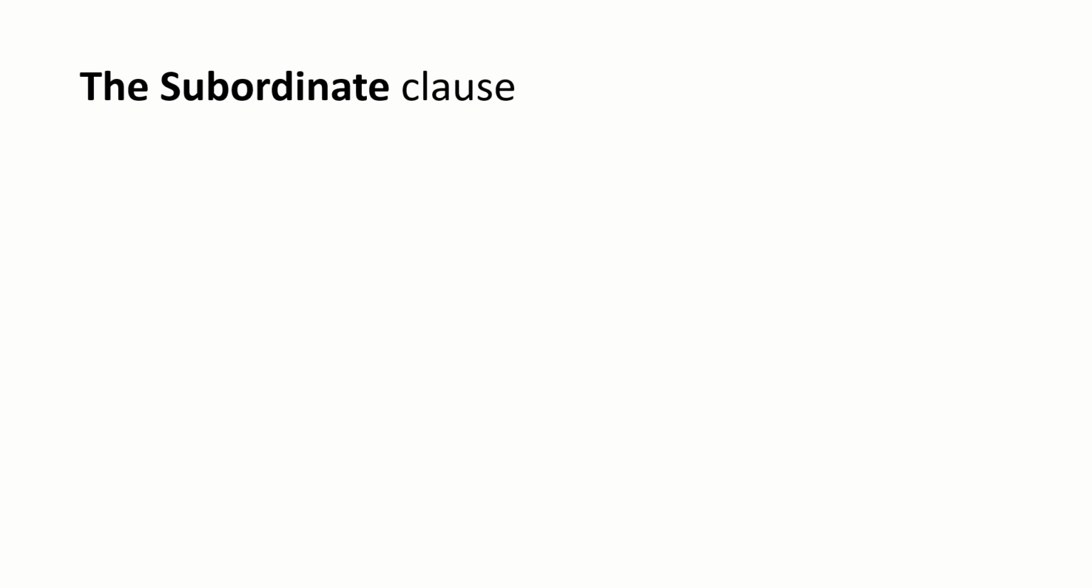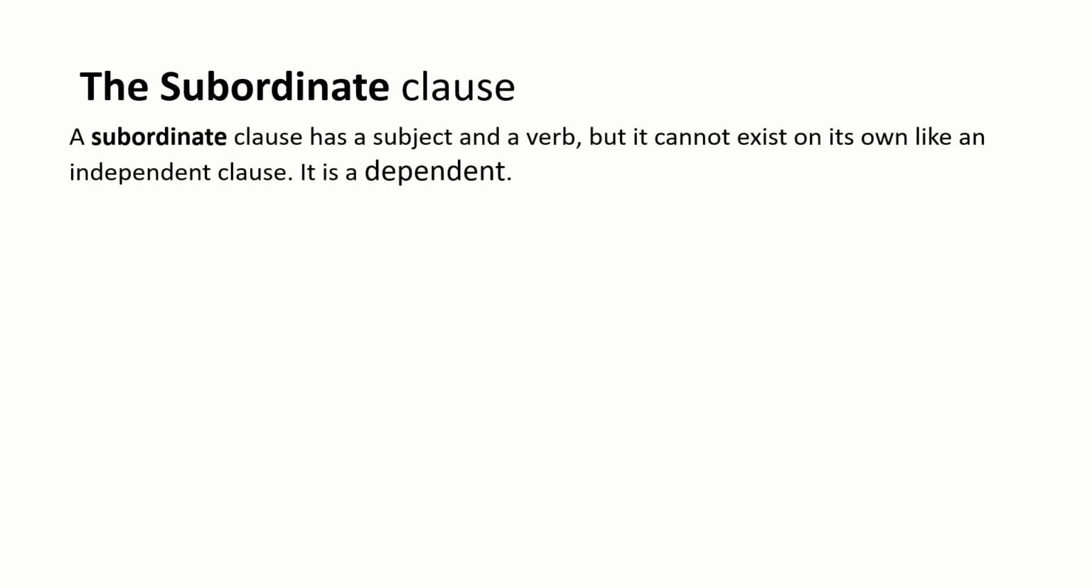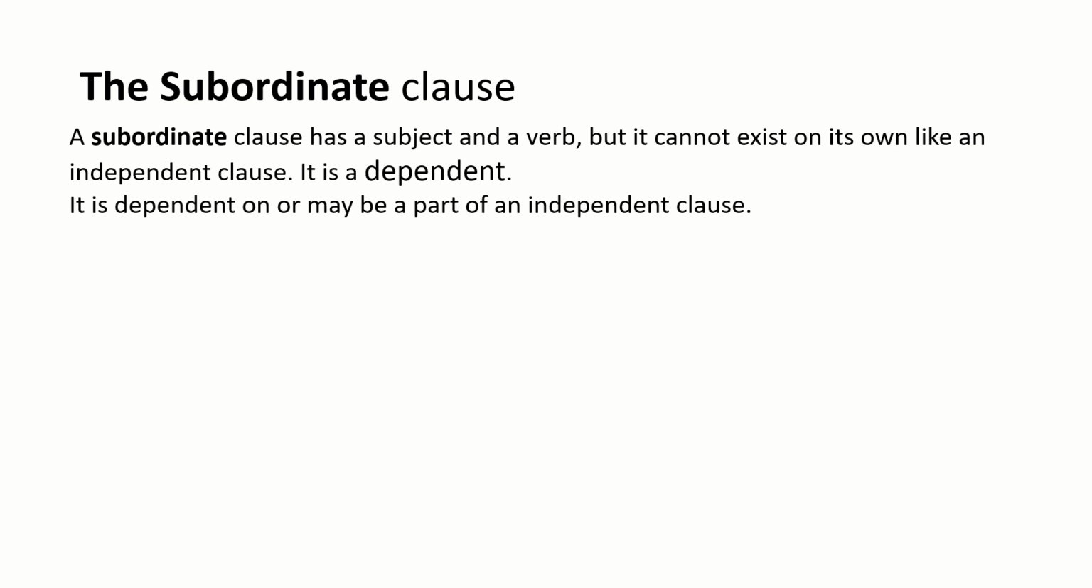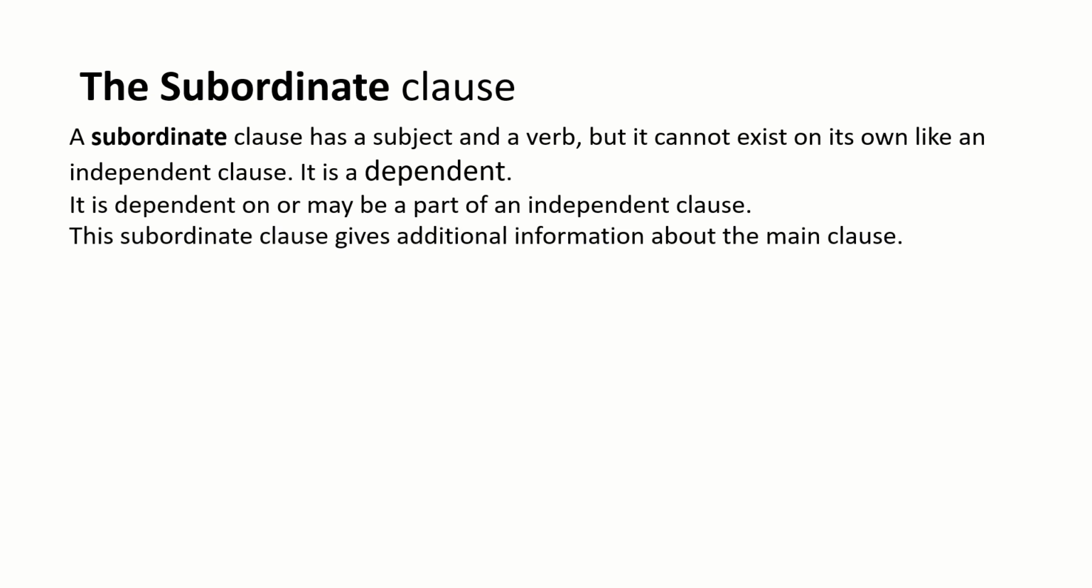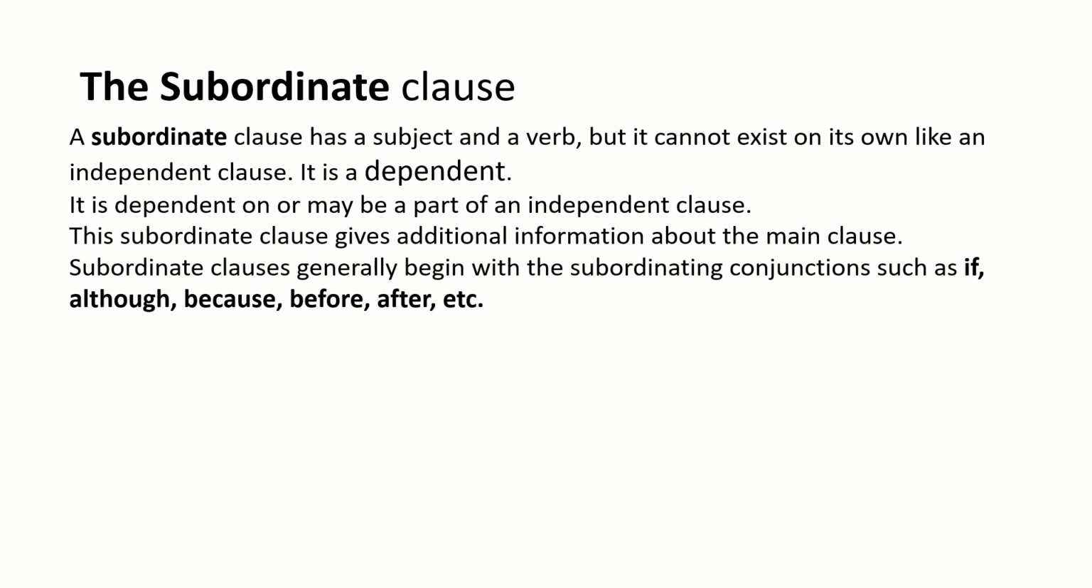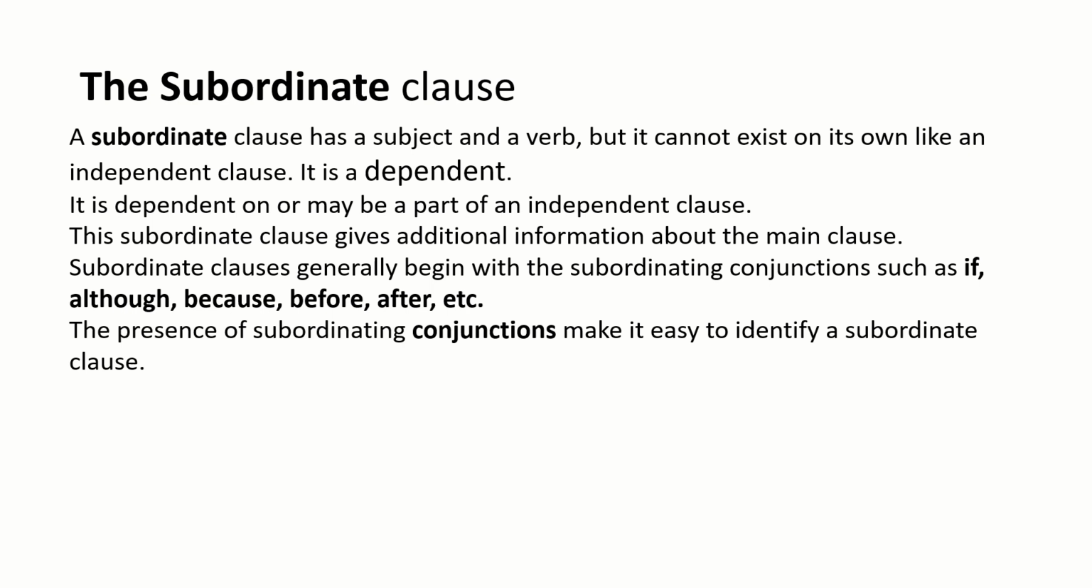Okay, subordinate clause. Subordinate clause means the clause itself says that it is dependent on something. Okay, so it is purely dependent on an independent clause. It has some features. The first feature is that it is dependent on, or maybe a part of, an independent clause. This subordinate clause gives additional information about the main clause. Subordinate clauses generally begin with subordinating conjunctions such as if, although, because, before, after. The conjunctions being used in these sentences, let us see.